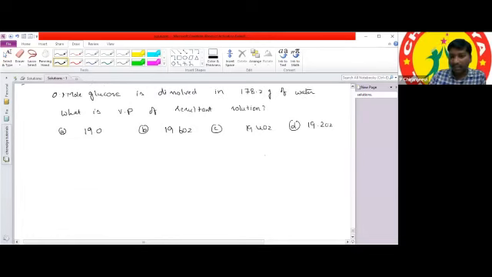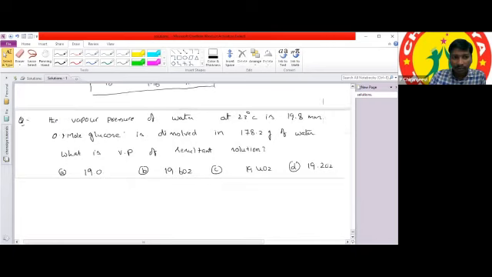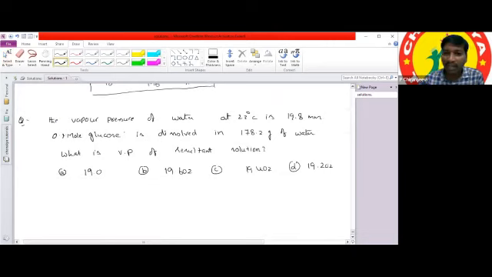So what is the question they're asking? All of you copied the question. The vapor pressure of the water at 23 degrees Celsius is 19.8 mm. 0.1 mole glucose is dissolved in 178.2 grams of the water. So what is the vapor pressure of the resultant solution? The options are A is 19.0, B is 19.602, C is 19.402, and D is 19.202.